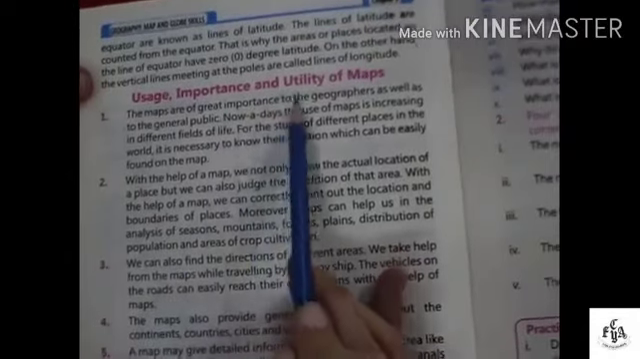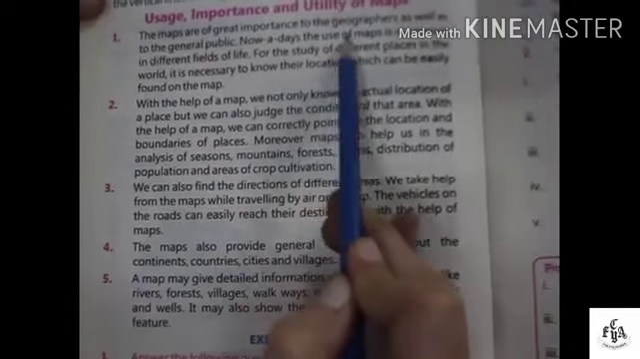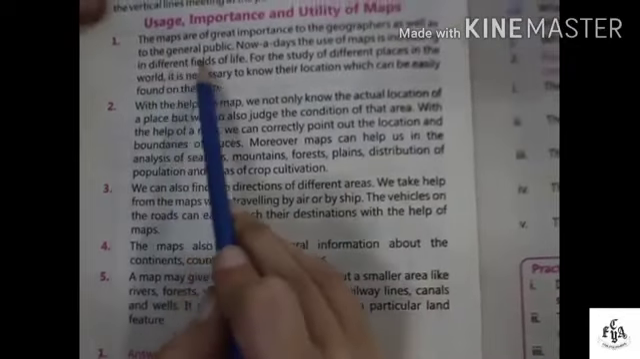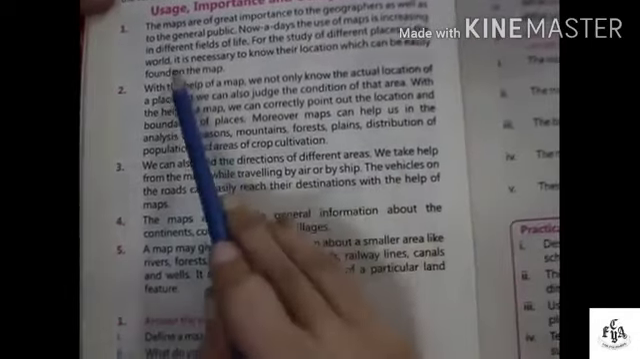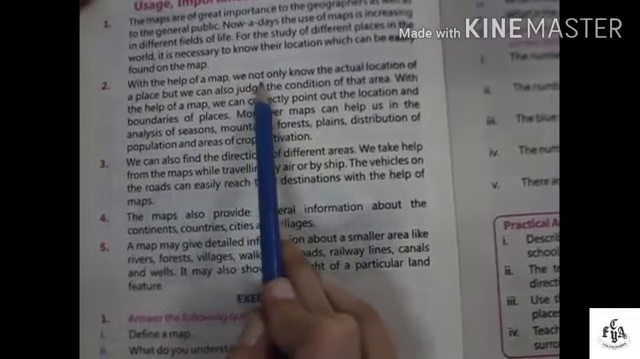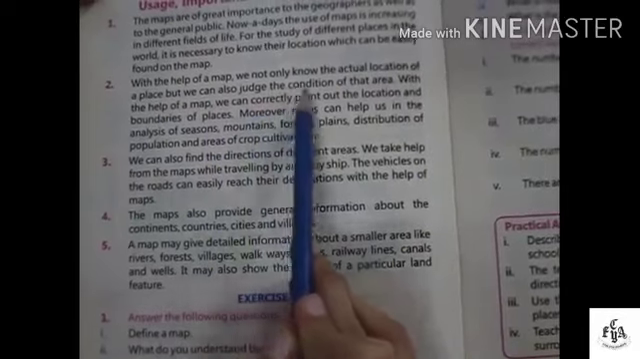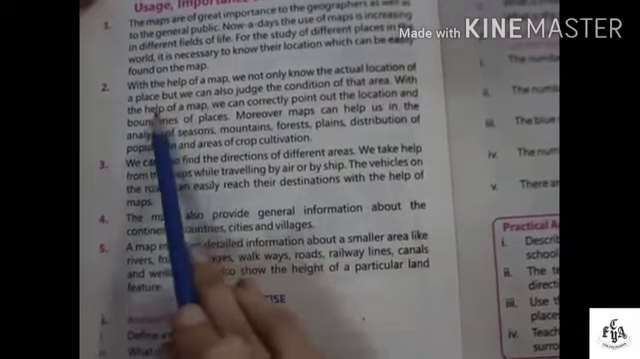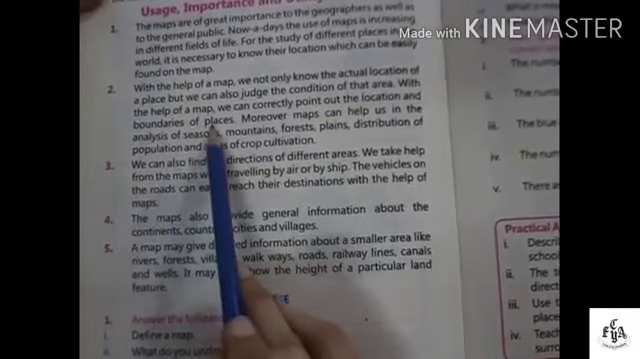The maps are of great importance to the geographers as well as to the general public. Nowadays, the use of map is increasing in different fields of life. For the study of different places in the world, it is necessary to know their location, which can be easily found on the map. With the help of a map, we not only know the actual location of a place, but we can also judge the condition of that area. With the help of a map, we can correctly point out the location and the boundaries of places.